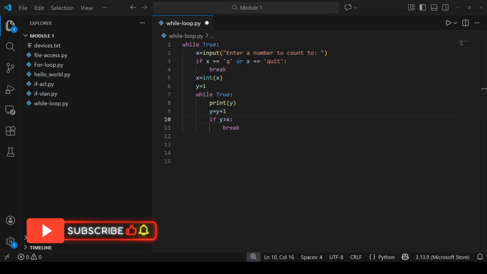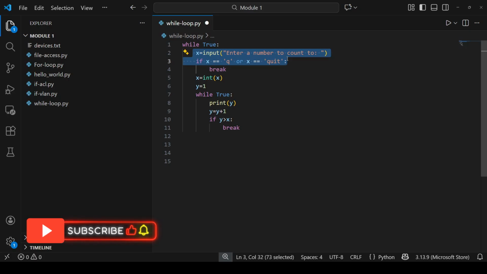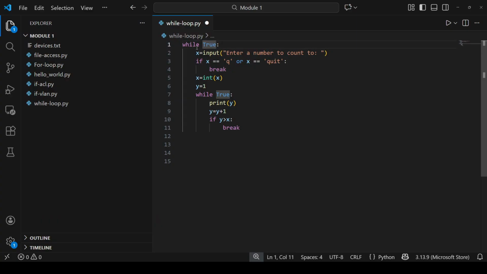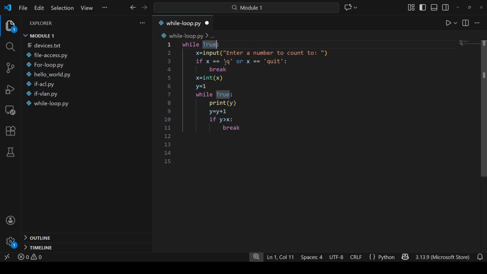So let's modify the script and add another while loop at the beginning of the script, which will check for the quit command. Instead of keeping the input function out of the loop, we start from the while loop again, and there is a nested while loop inside. First, what the script is saying is to run the while loop till the condition is true.